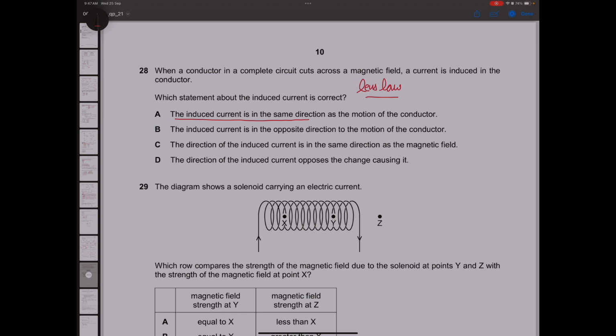So induced current is in the same direction, incorrect. Induced current is in the opposite direction, this is true. But then they're saying opposite to the motion of the conductor. No. Is motion of the conductor the only way we can create a change? No. The direction of the induced current is in the same direction, this is incorrect. The direction of the induced current opposes the change causing it. This is the correct answer.